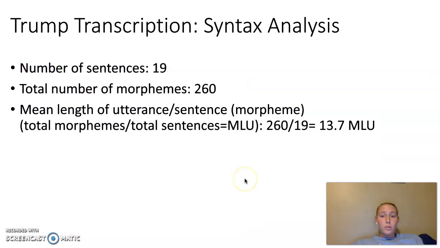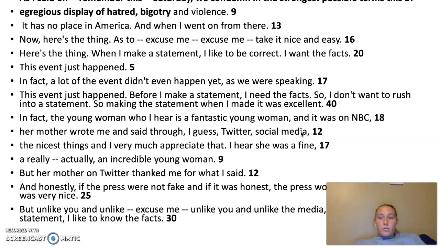For the Trump transcription syntax analysis, I found a total number of sentences to be 19 and the total number of morphemes to be 260. So the mean length of utterance I found was 13.7 MLU. You can also see I did the same thing, divided it into utterances to make it easier to calculate the morphemes.